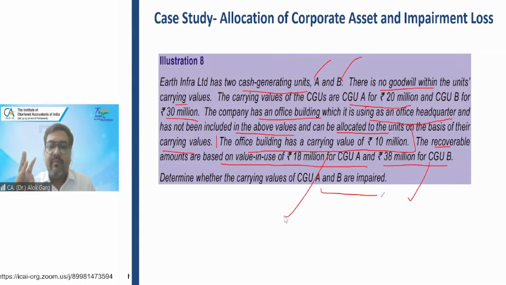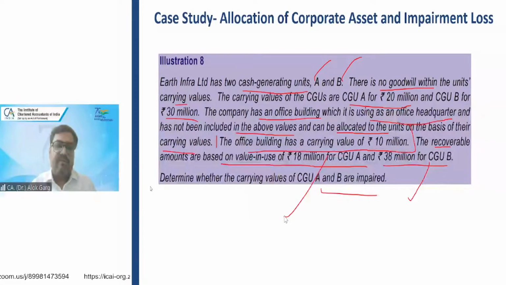Number 2, corporate asset carrying value is given. Number 3, the corporate office value is allocated in the ratio of the carrying value of CGU A and B. Number 4, the recoverable value is also given for both the cash generating units. These are the 4 pieces of information given in this question. And the ask of the question is whether the carrying value of CGU A and B are impaired, right?